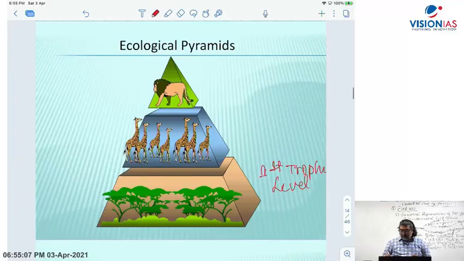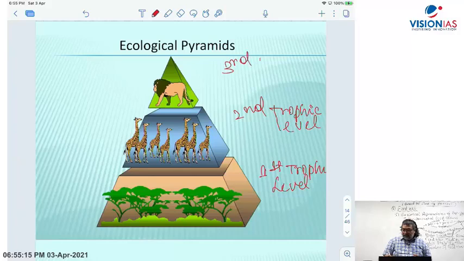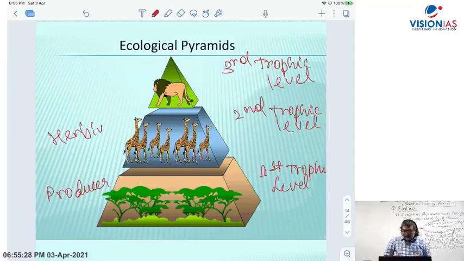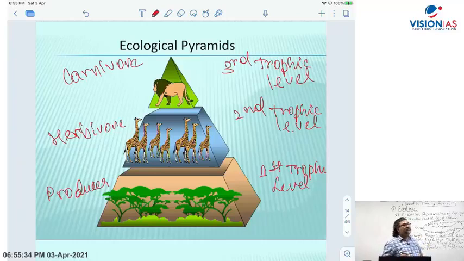Then you have a second trophic level, where you have herbivores. And the third trophic level depends on how many organisms are there in the food chain. So you have a producer, then you have a herbivore, the primary consumer, and then you have a carnivore, which is the secondary consumer.